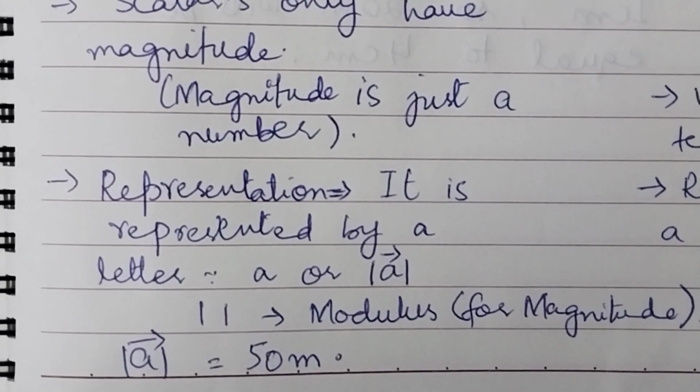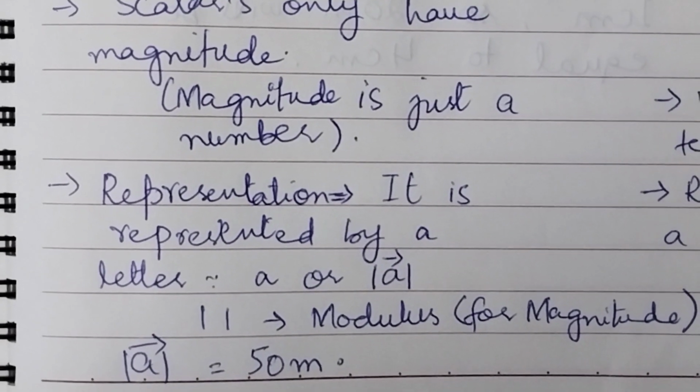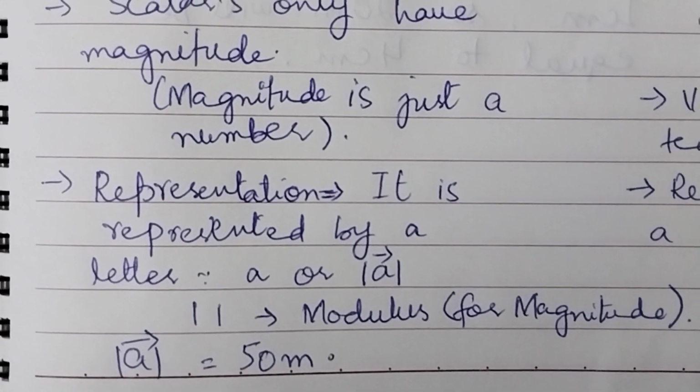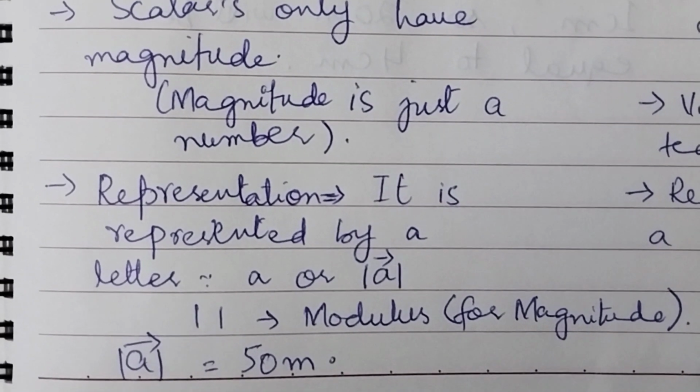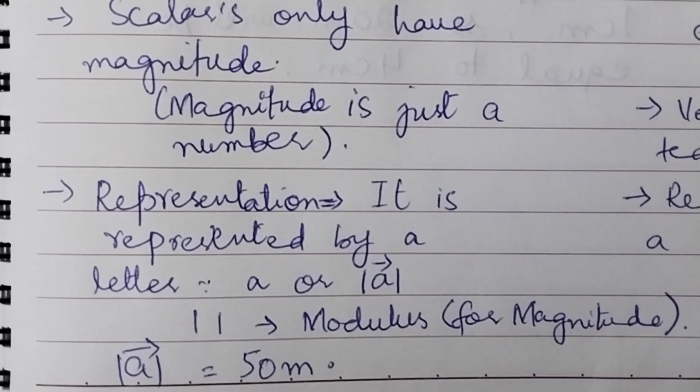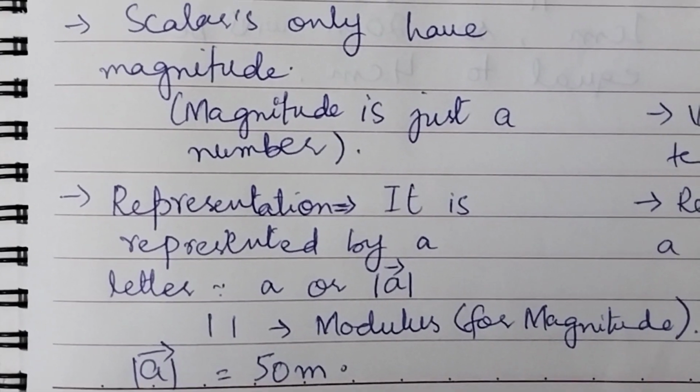So whenever you see a letter having an arrowhead and confined between modulus, that means we are representing a quantity that only has magnitude, that is, a scalar.